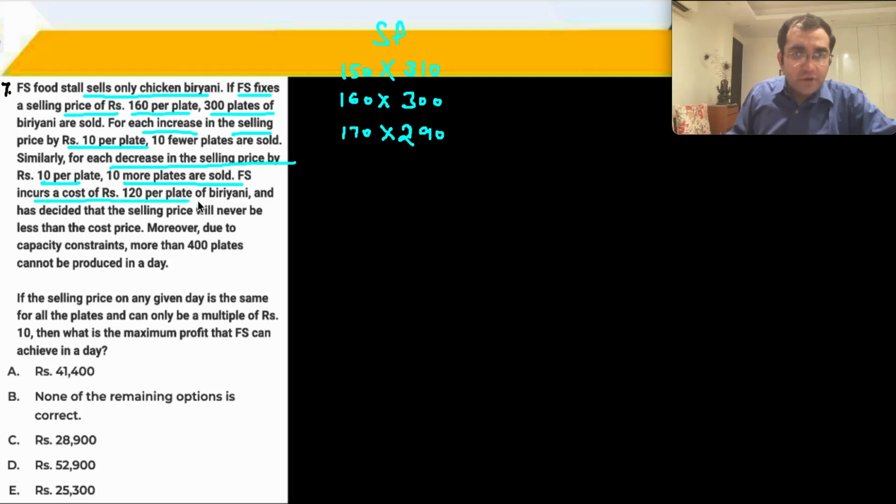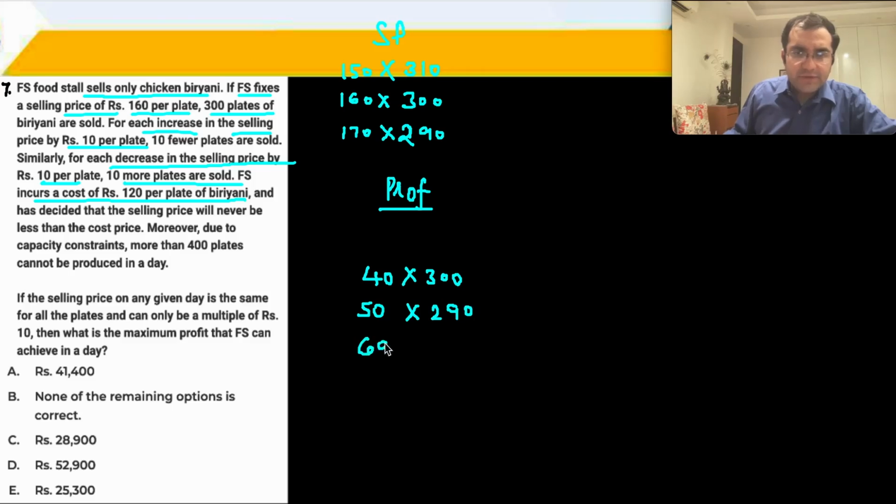He incurs a cost of 120 per plate of biryani. तो अगर मैं प्रॉफिट के बारे में लिखना शुरू करूँ, तो दिस विल बिकम 160 minus 120 is 40 into 300. ठीक है, and then 50 into 290, 60 into 280.